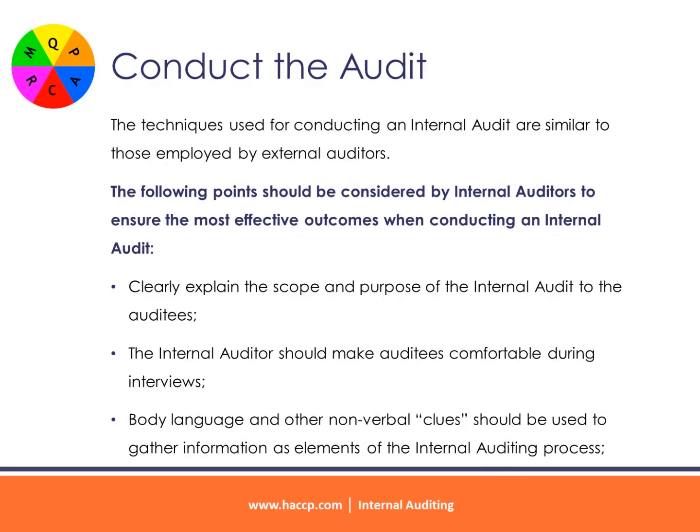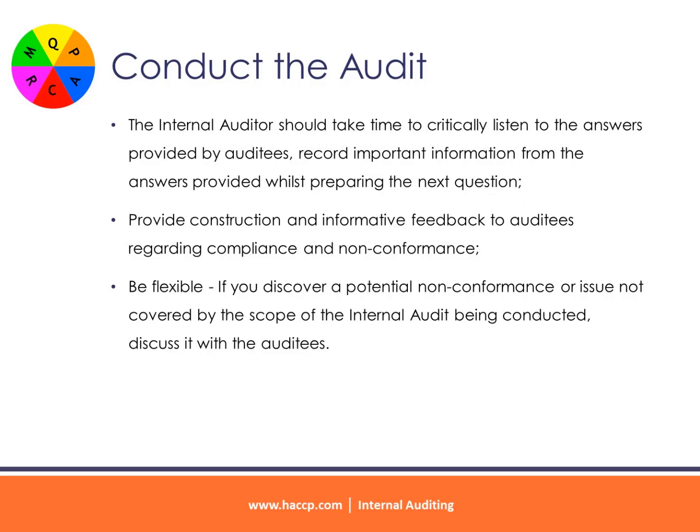Conduct the audit. The techniques used for conducting an internal audit are similar to those employed by external auditors. The following points should be considered by internal auditors to ensure the most effective outcomes when conducting an internal audit. Clearly explain the scope and purpose of the internal audit to the auditees. The internal auditor should make auditees comfortable during interviews. Body language and other non-verbal clues should be used to gather information as elements of the internal auditing process. The internal auditor should take time to critically listen to the answers provided by auditees, record important information from the answers provided whilst preparing the next question.